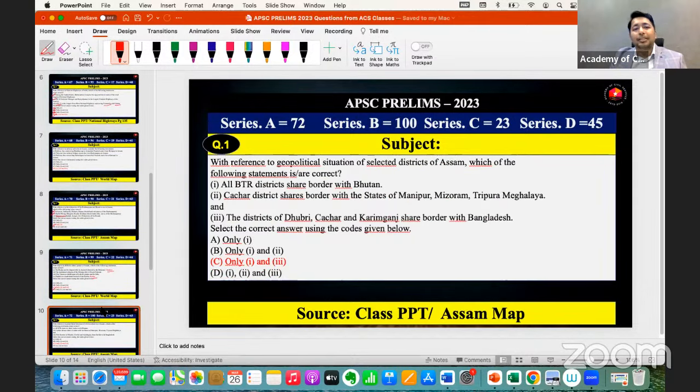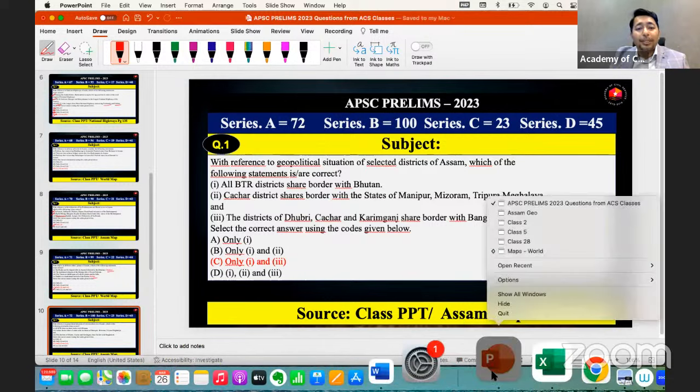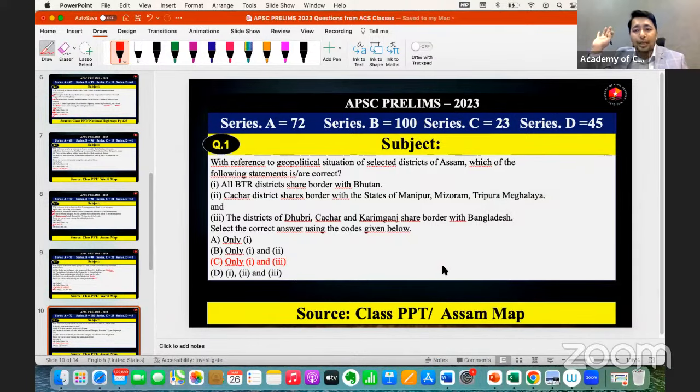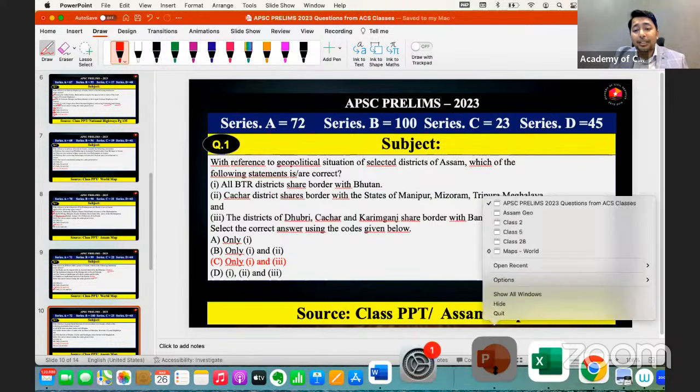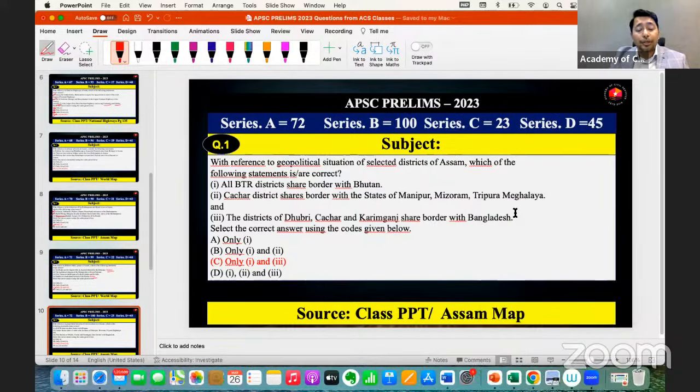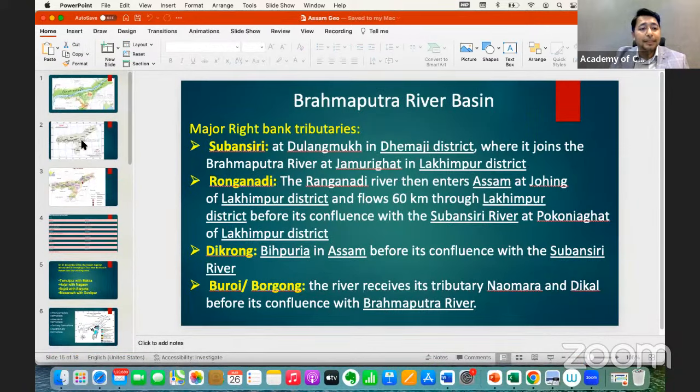Fine. Next, we can see, with reference to the geopolitical situation of selected districts of Assam, which of the following statements is correct? Now let's go back to the map and see. All BTR districts share border with Bhutan. Yes, this is correct. All the districts starting from Kokrajhar, all these places are BTR districts which are present here. If we see the Assam map here, we can see.